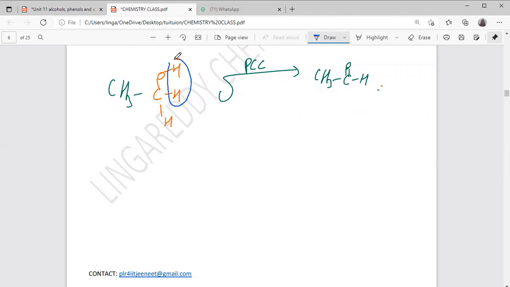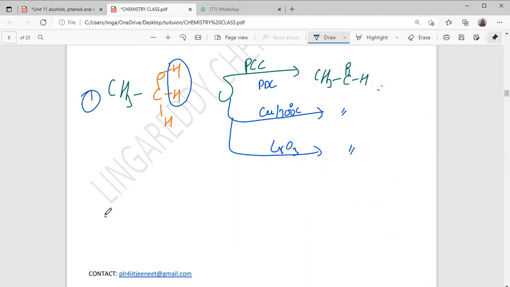This hydrogen is released like this, and aldehyde is formed, right? Even I can take PDC, also the same. If I take copper at 300 degrees Celsius, also the same product. If I take chromium trioxide, also the same product.